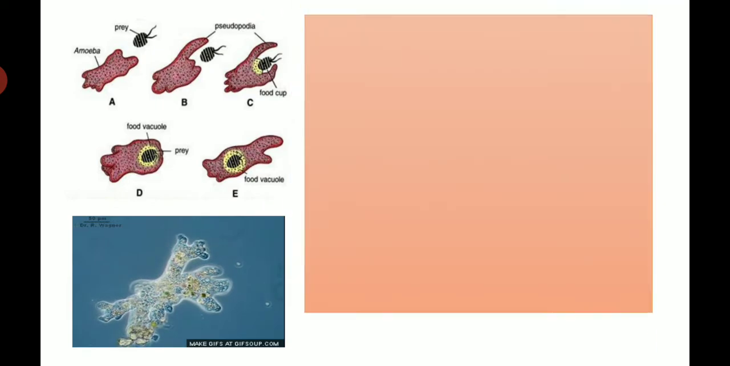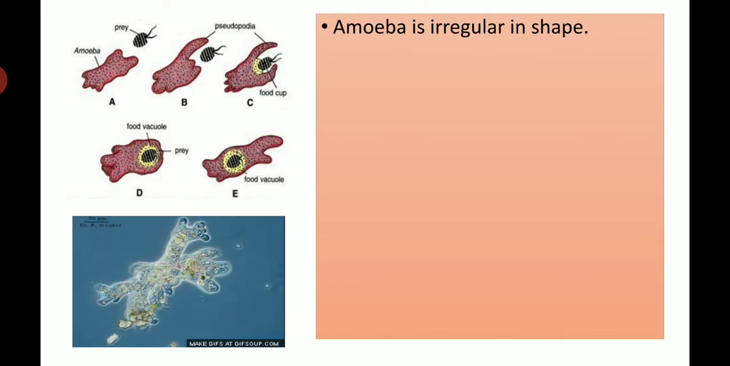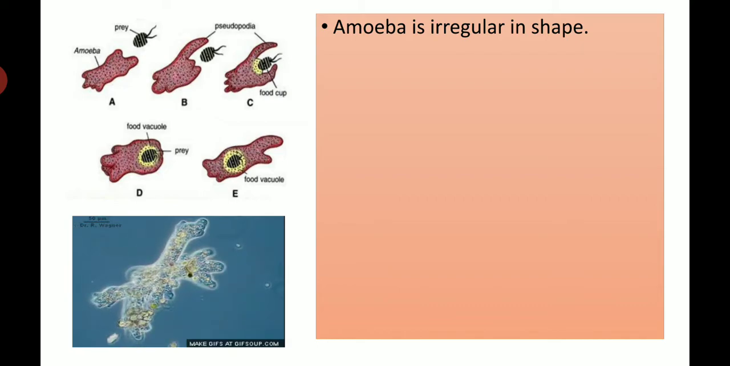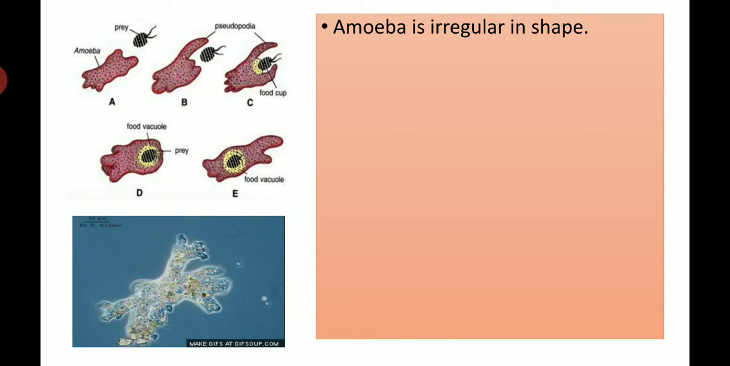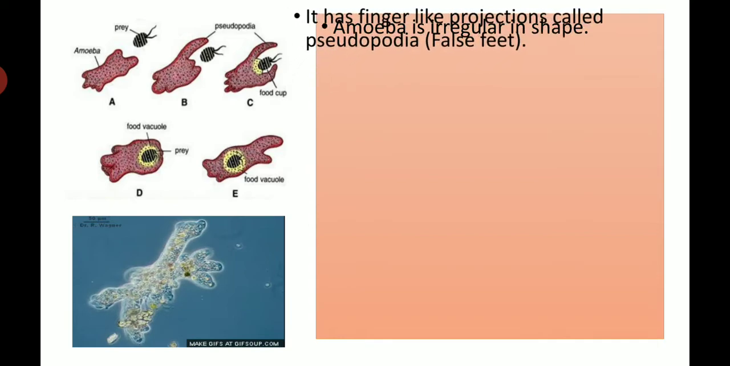Now see children, this picture is showing how, in phase A, the amoeba is moving forward towards its prey. Then the false feet get elongated. A cup-like structure is formed which engulfs the food. That cup-like structure is known as the food cup. And then the prey gets inside the body, inside the food vacuole, and the amoeba takes in the food in this manner.